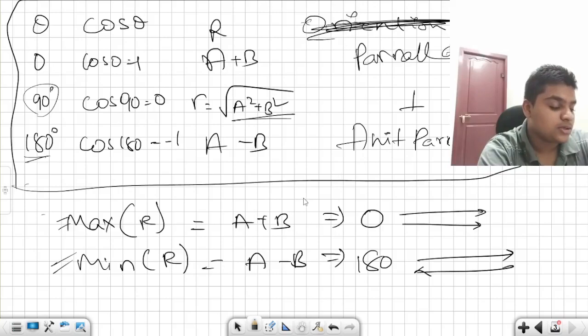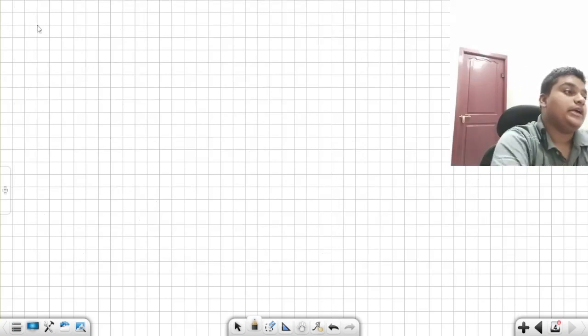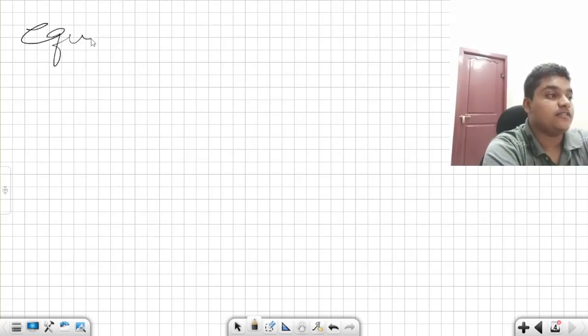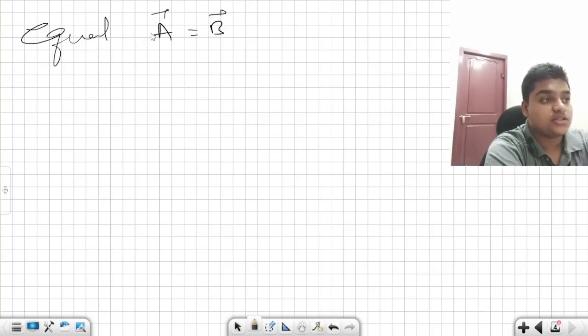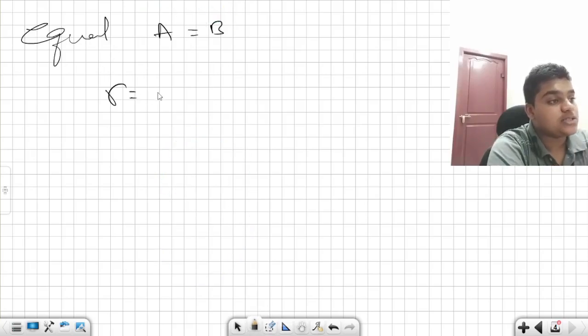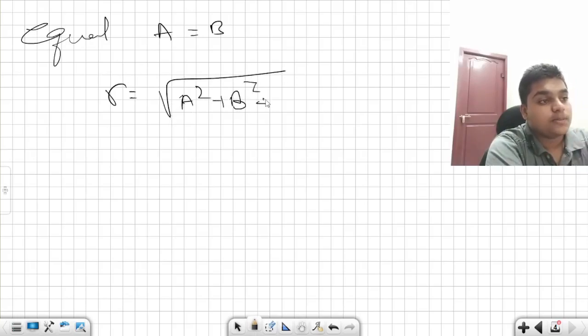Now if equal vectors are given, if A bar is equal to B bar, then find R bar. Simply we know that R is equal to, remove bars, this one. We know that R is equal to root over A square plus B square plus 2AB cos theta.